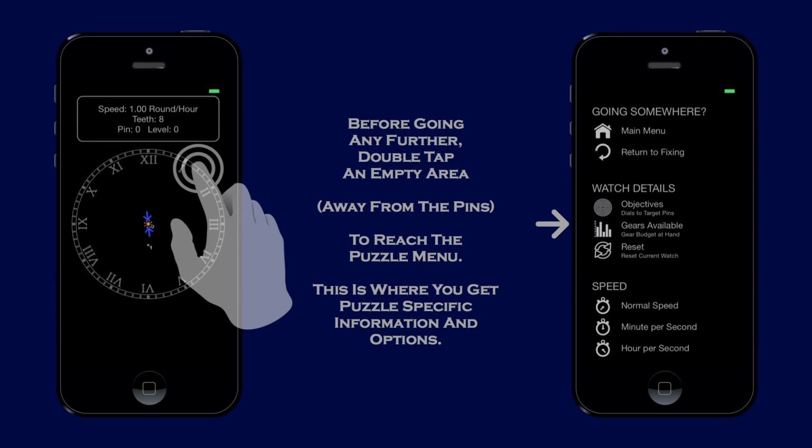Before going any further, double tap an empty area, which means away from the pins, to reach the puzzle menu. This is where you get puzzle-specific information and options.